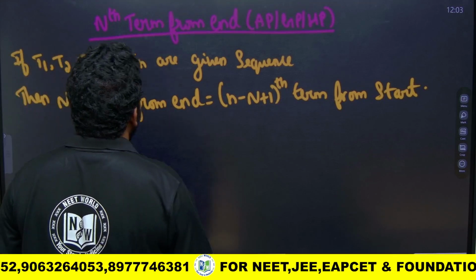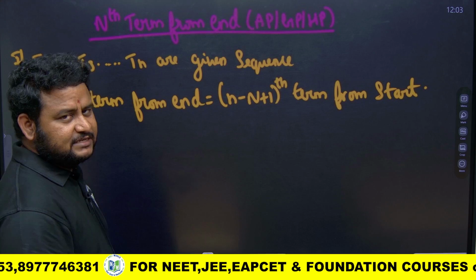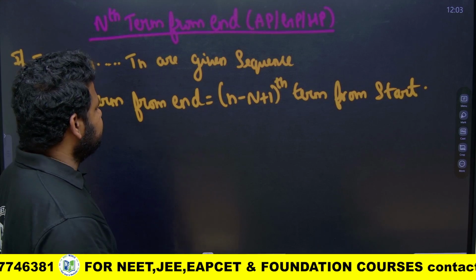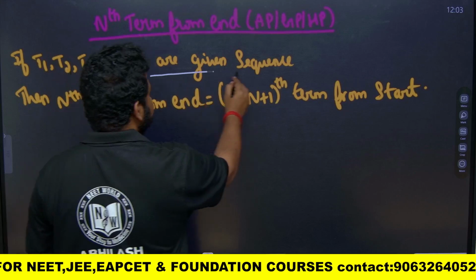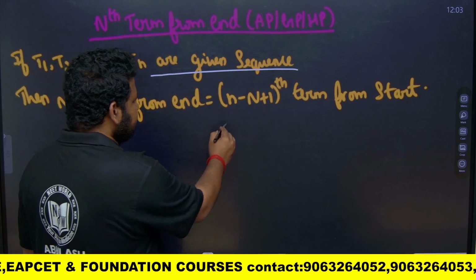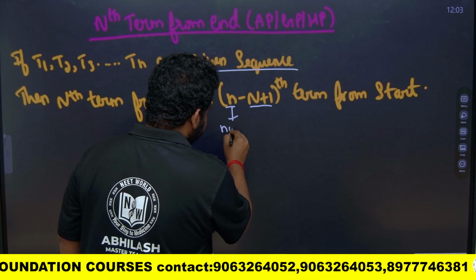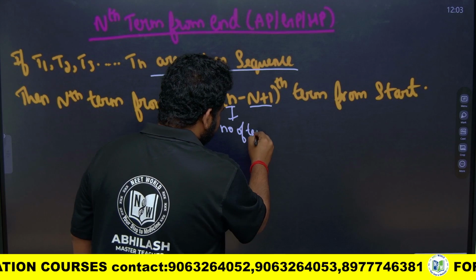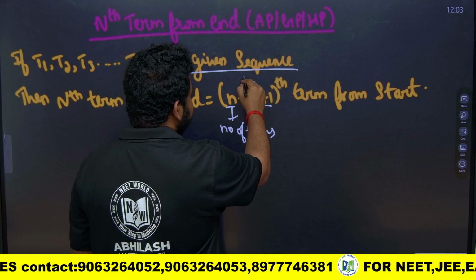Now, a very important concept: nth term from the end. Be it for AP, GP or HP, it is the same thing. If T1, T2, T3 are the given sequence, then the nth term from the end is given by the (m minus n plus 1)th term from the start. Here small m represents the number of terms, and this n means nth term from the end.